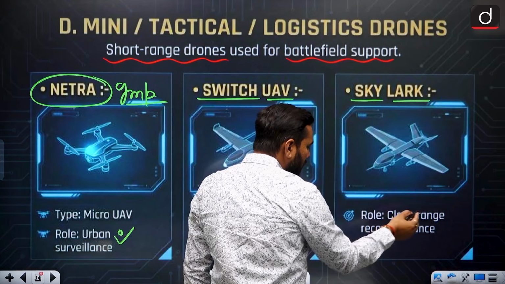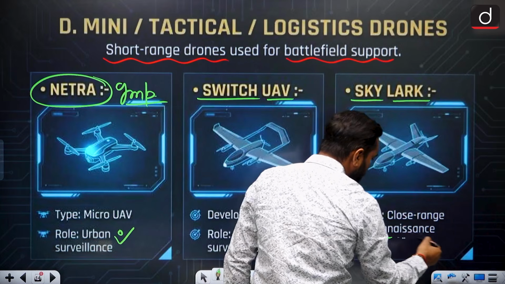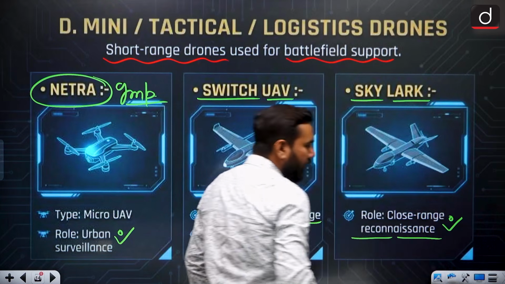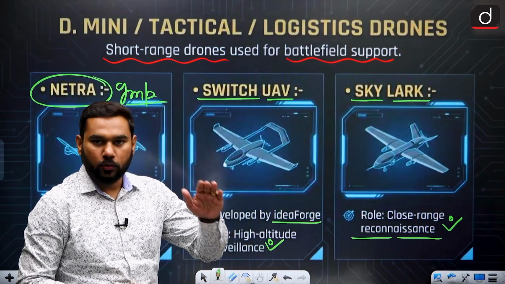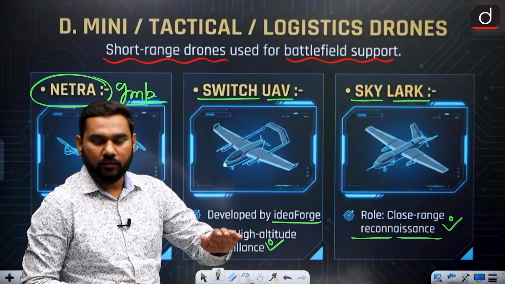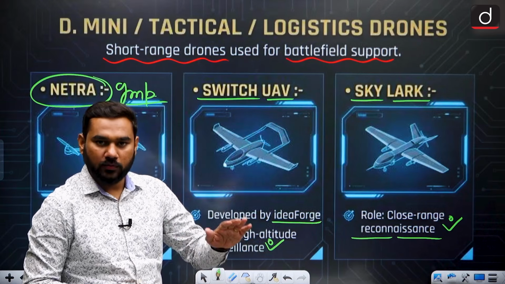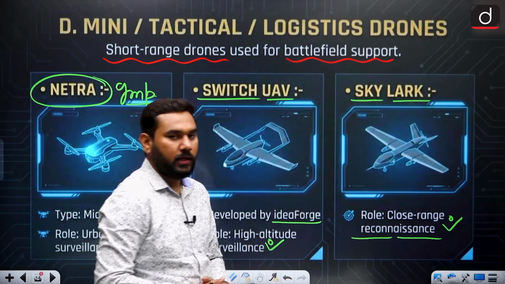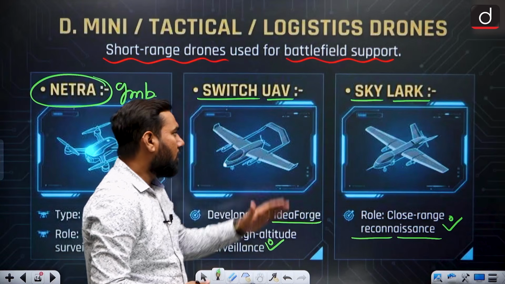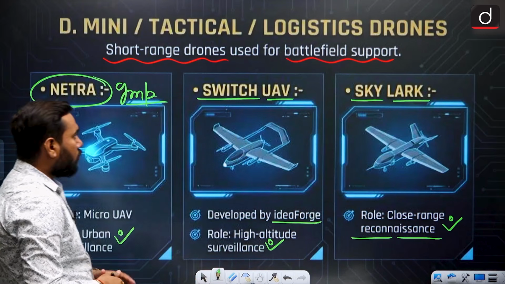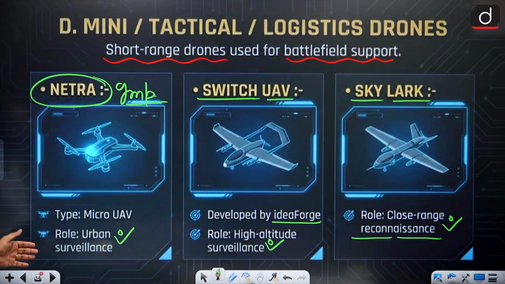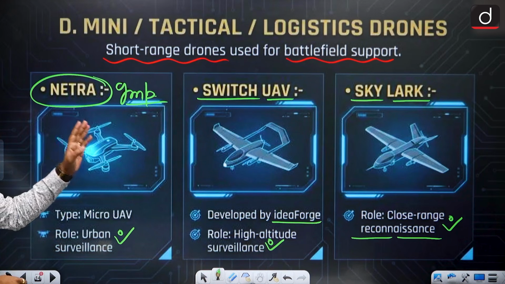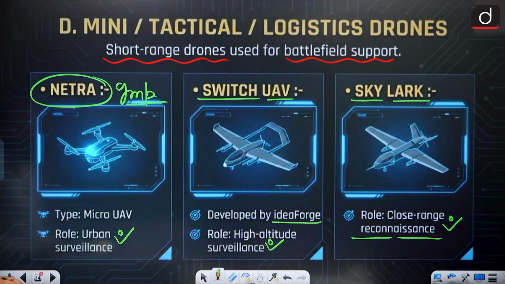It is for close range reconnaissance. Close range means it can fly very near to the surface. Not having high altitude, it flies near to the surface. This can be a very critical flying stage that can be present with your Skylark. So these are again small battlefield support short range drones: Netra, Switch UAV and Skylark.